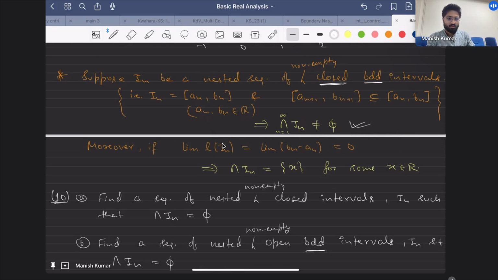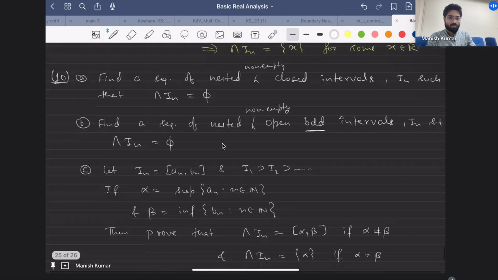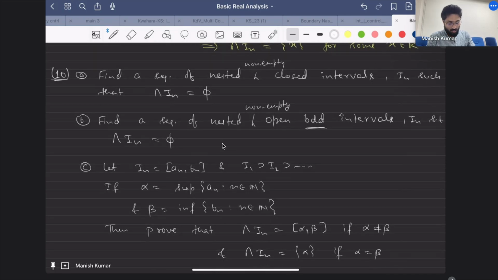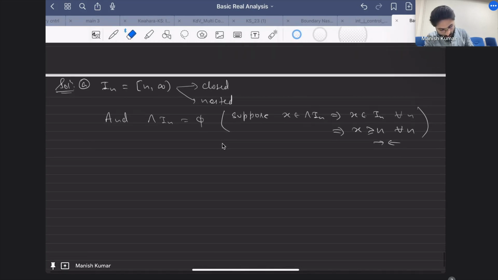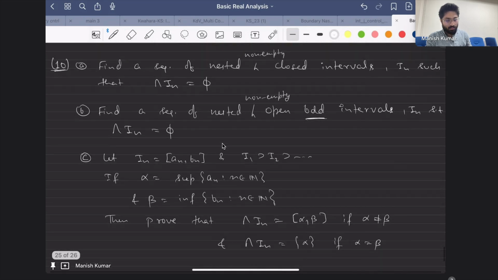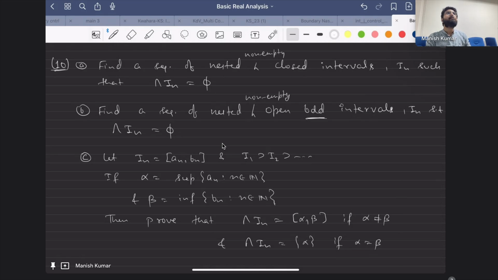Please show the question again, sir. I'm saying now just look for an open interval which is bounded such that the intersection is again empty. Sir, open minus n comma n. No, but then it's minus 1 by n comma 1 by n. You're saying minus 1 by n comma 1 by n, but 0 belongs to the intersection. If you take the intersection, you will get 0, right?